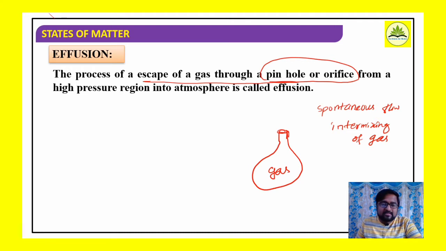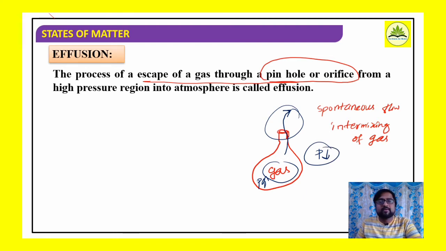The gas readily escapes through this small hole or orifice. Inside the balloon, pressure is high, and the surrounding atmospheric pressure is less. So this escape of gas through the pinhole or orifice from the high pressure region into the atmosphere is effusion.